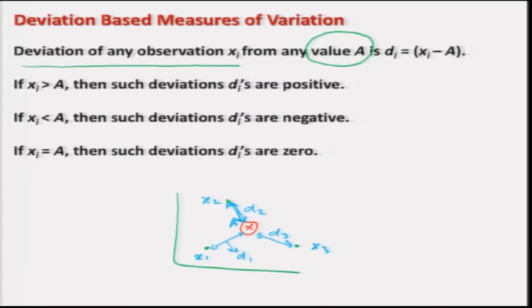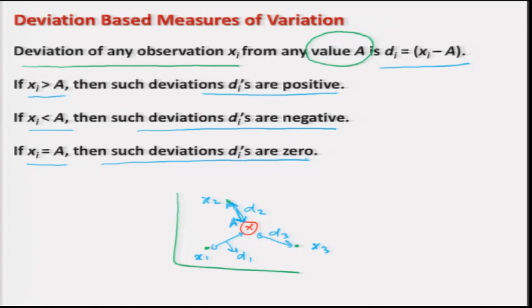So, in general I will say that di is equal to xi minus A, which measures the deviation. Now, if xi is greater than A, then in all such observations the deviations will be positive, and if the value of xi is smaller than A, then all such deviations will be negative, and if xi is exactly equal to A, then all such deviations are going to be 0. So now di can take three possible values: 0, less than 0 and greater than 0.